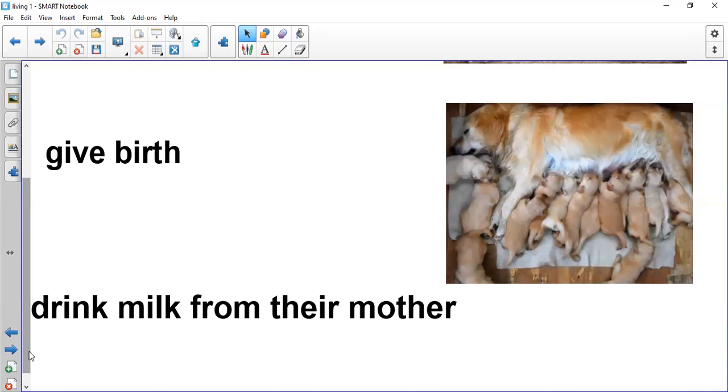And we have spoken about the different kinds of mammals. And you are mammal. Why? Because you have hair and you grow inside your mom's body, and you used to drink milk from your mom. So you are mammal.